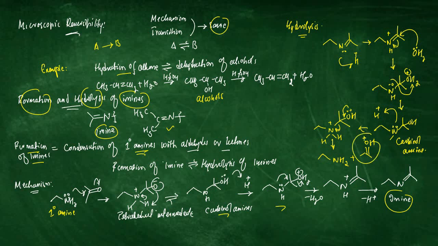So this is how a backward mechanism proceeds through the same mechanism, same transition state, whatever we have followed in formation of imine. So this is known as the principle of microscopic reversibility.